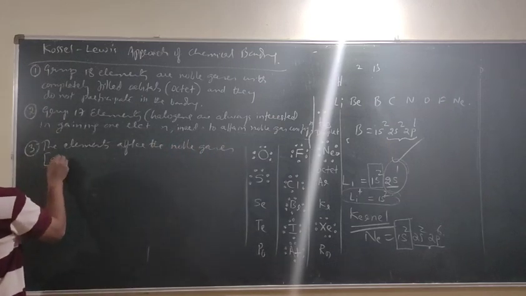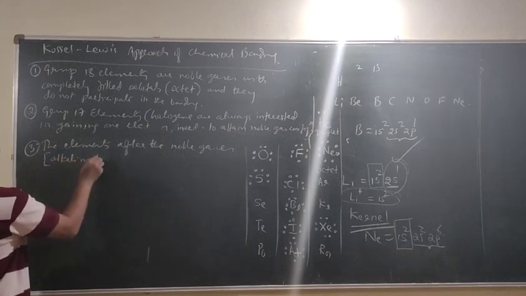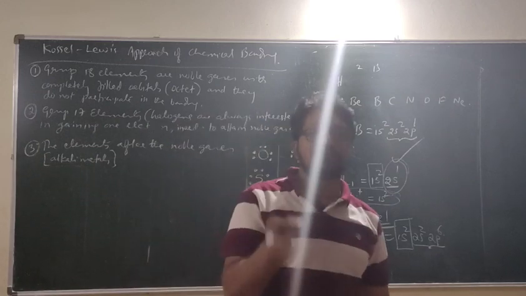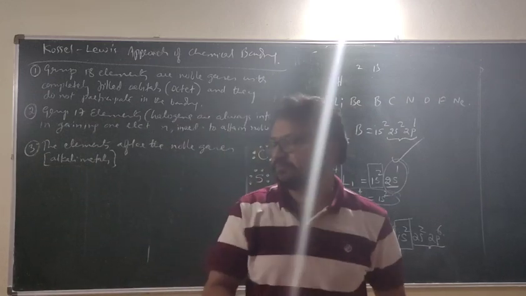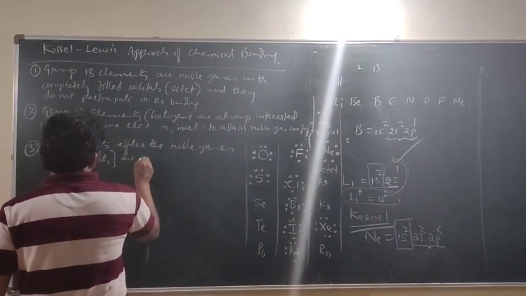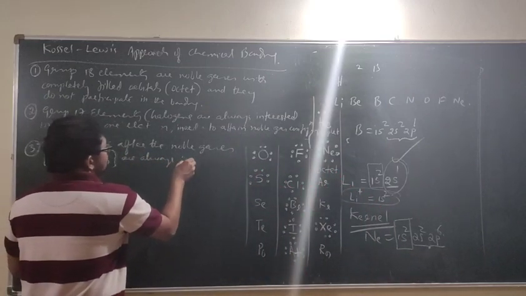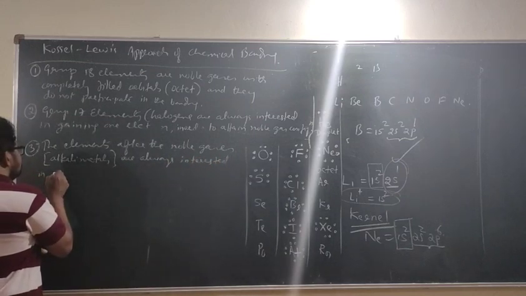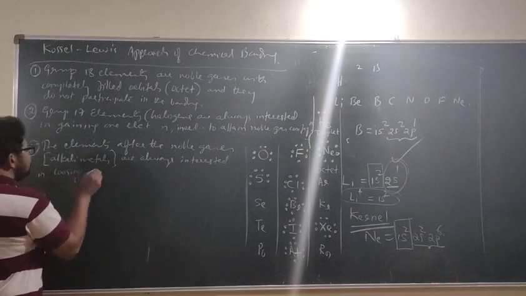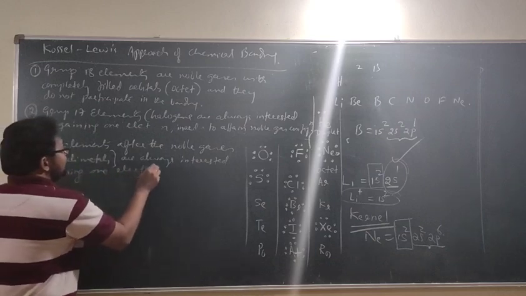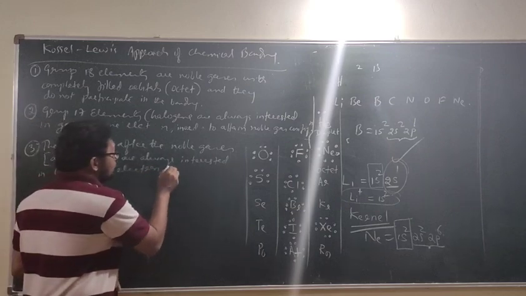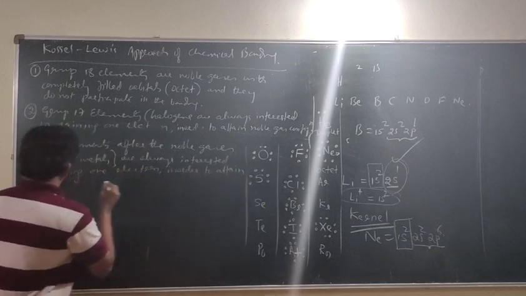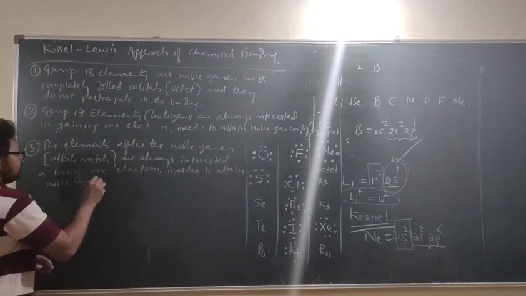What does it mean? They are alkali metals. What are alkali metals? Lithium, sodium, potassium, rubidium, cesium, francium are always interested in what? Losing one electron. Why is it? In order to attain noble gas configuration.